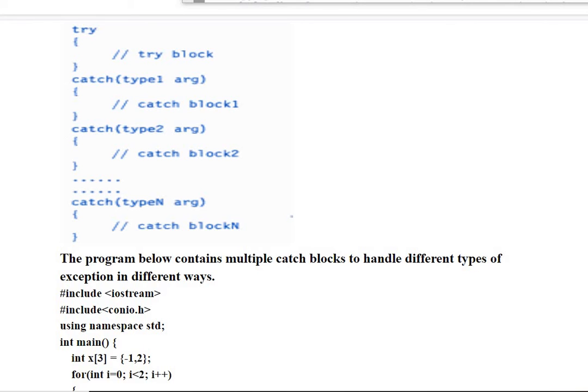The first handler that yields a match is executed, and after executing that handler, the control goes to the first statement after the catch block. So whichever catch argument matches the throw, that appropriate catch is executed, and after that the control goes to the outside of the catch block.